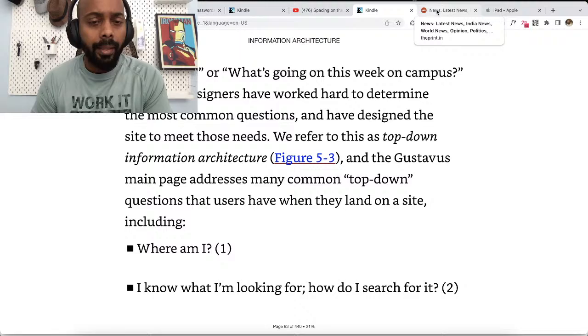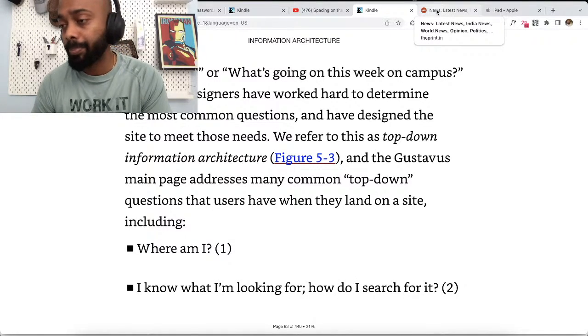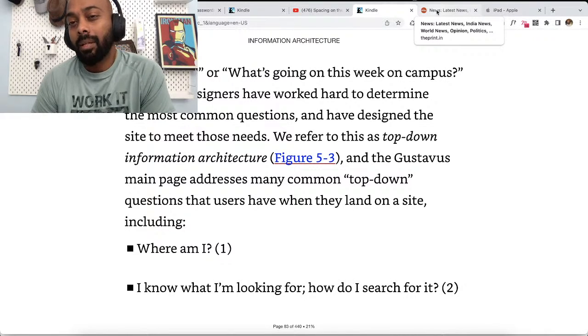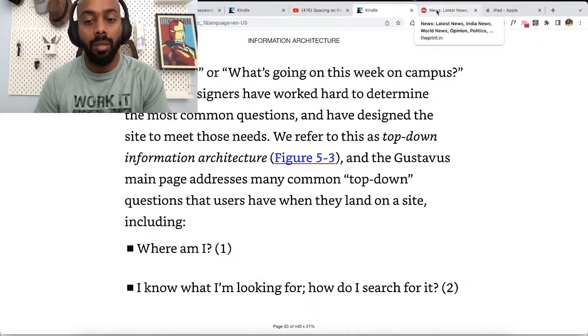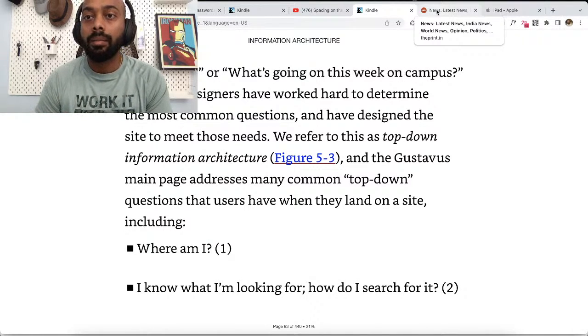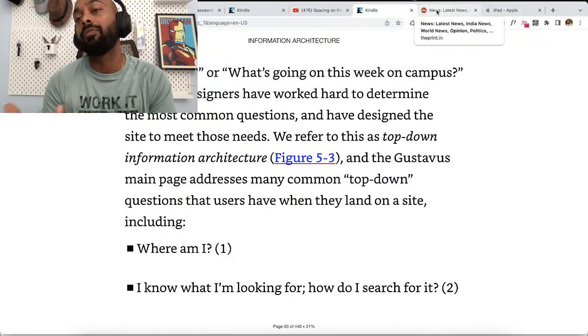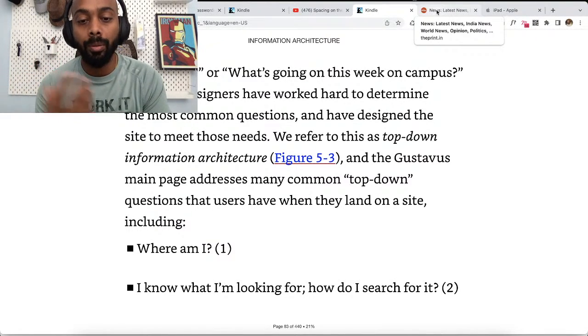And I think top-down is important for apps because, at least as of now, there is no search engine, at least not that I am aware of, that can take you directly to an inner page of an application on your mobile phone. When I'm talking about apps, I'm talking about applications on mobile phones.